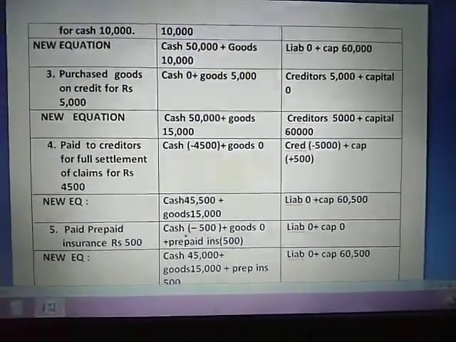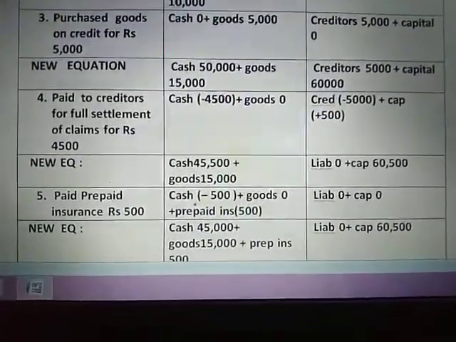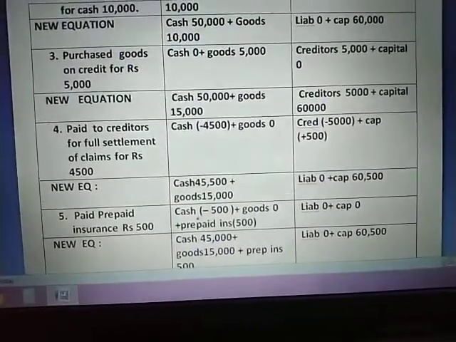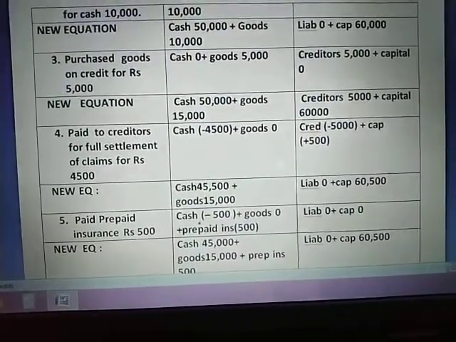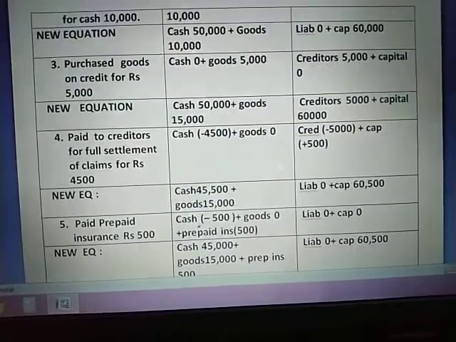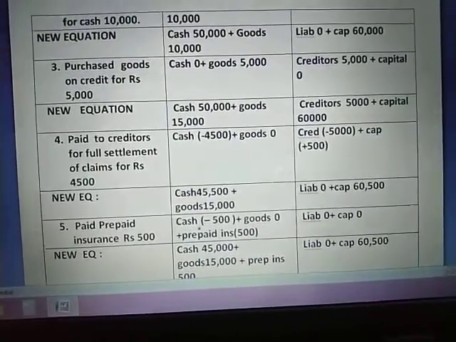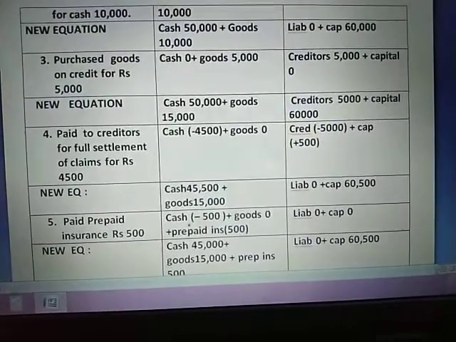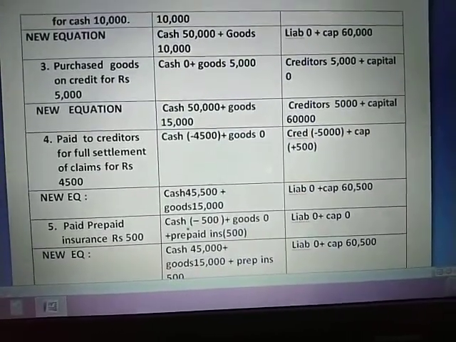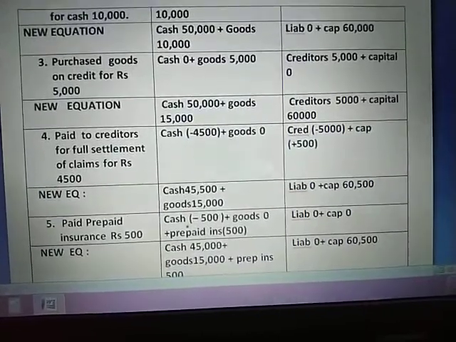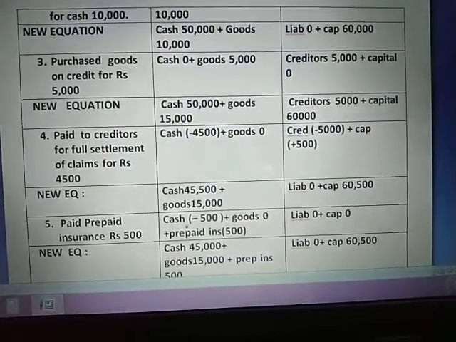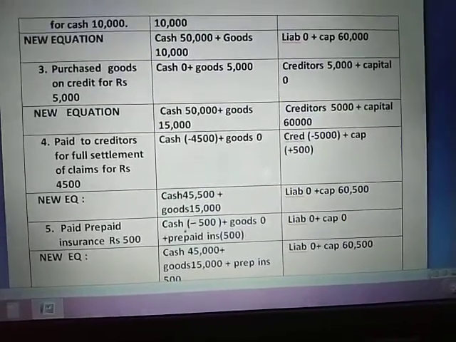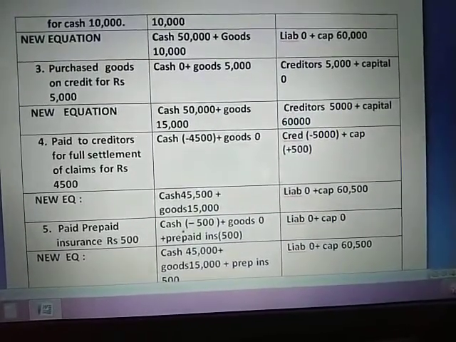Okay, next come to the fourth transaction, paid to creditors for full settlement of claims, rupees 4,500. So from cash I will deduct how much? Rupees 4,500, and goods there is no effect. Creditors will be deducted here because I am paying them 5,000 only, and your capital, since you are availing the discount, that is a gain for you, profit for you. So capital I am adding here 500.